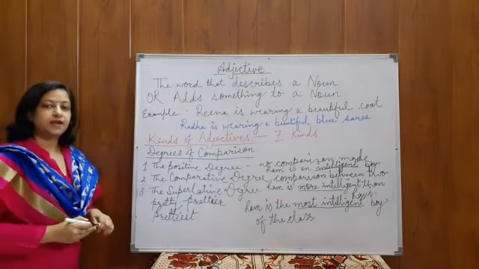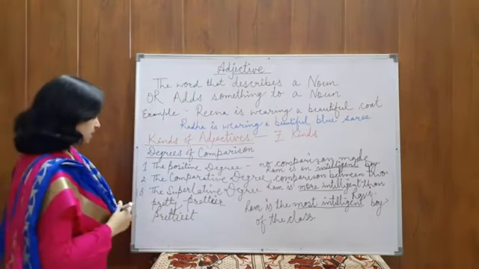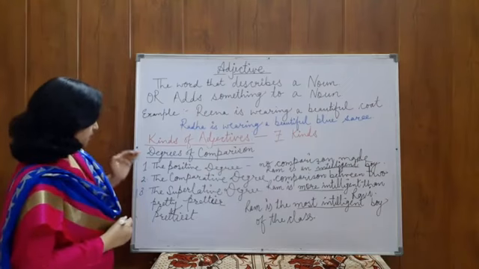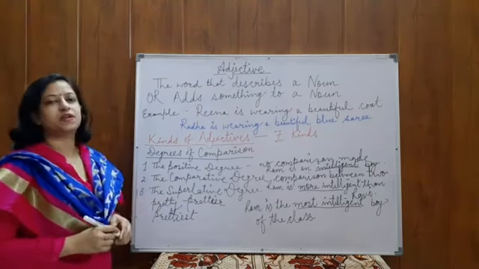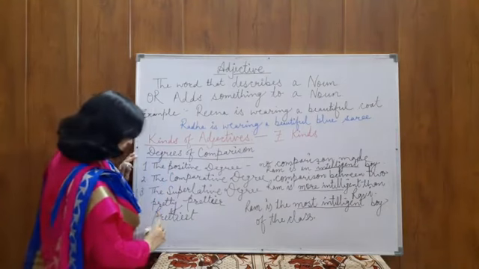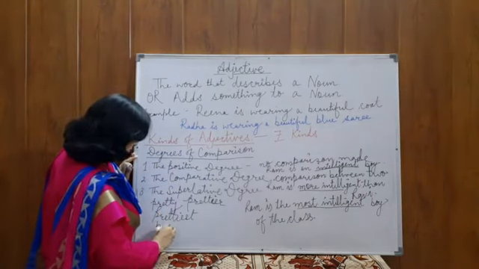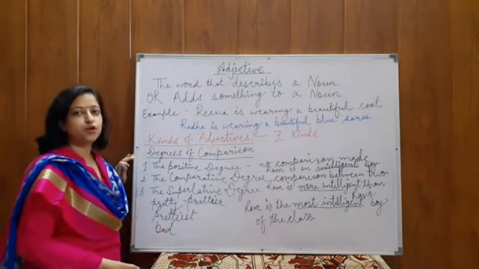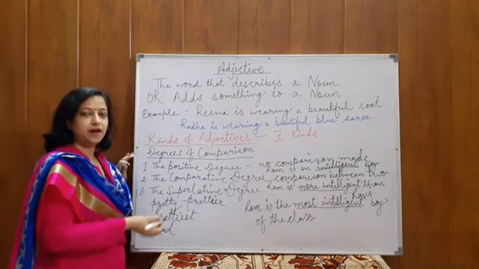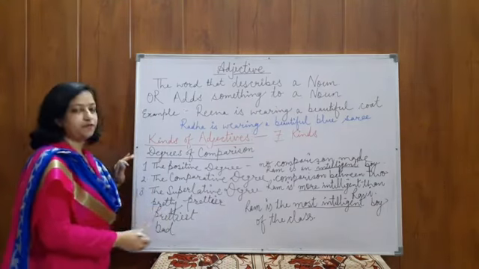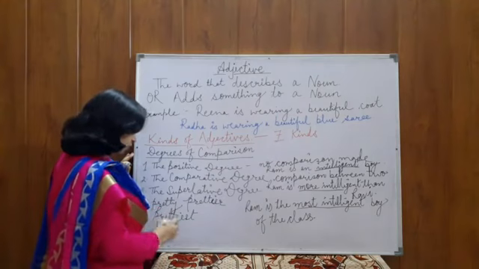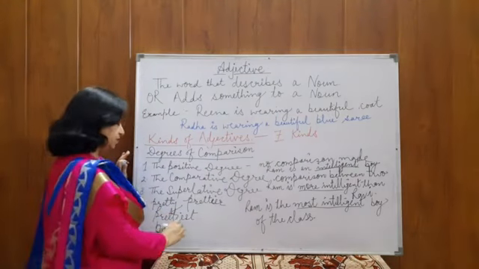Alright children. And some comparative and superlative degrees are like, suppose we use the word bad. We cannot add ER and EST in this word. So what will we write? They have their own degrees of comparison. What is this?